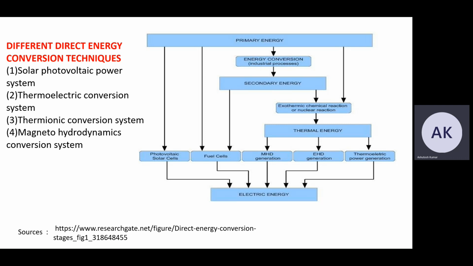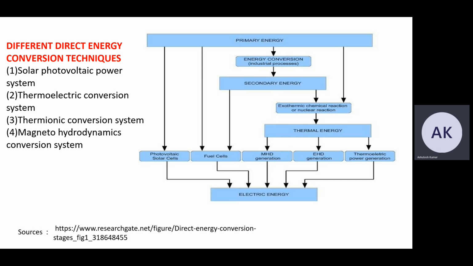Now basically in the direct energy conversion techniques, primary energy is converted into electric energy. As we see in the diagram, in the photovoltaic solar cell the primary energy is directly converted into electricity.